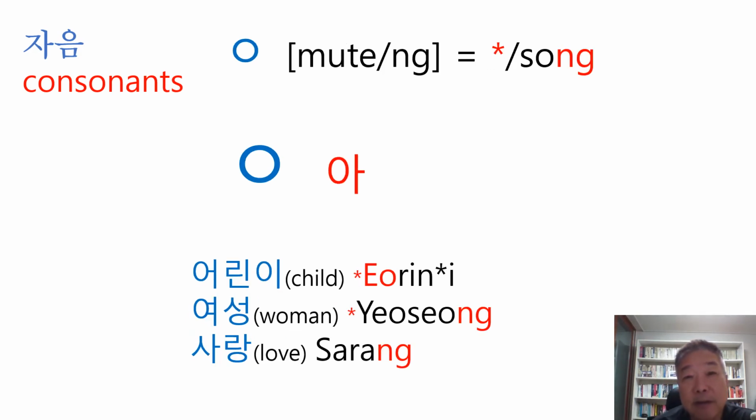This consonant is a little bit difficult to understand because this consonant can have the mute sound, blank sound. So it doesn't sound at all sometimes. When it comes at the front of the word, this doesn't sound at all. But when it comes at the end of the word, it sounds like the ng of the song. All right. So let's see the words.